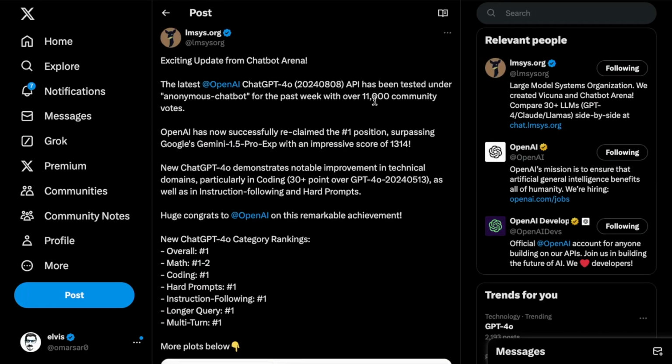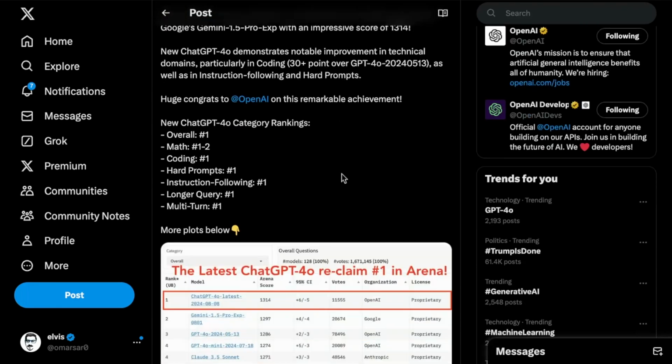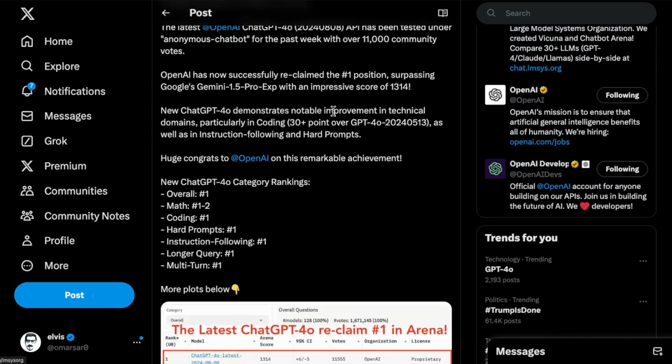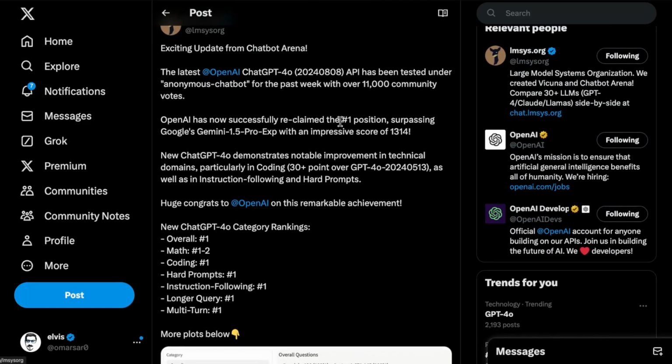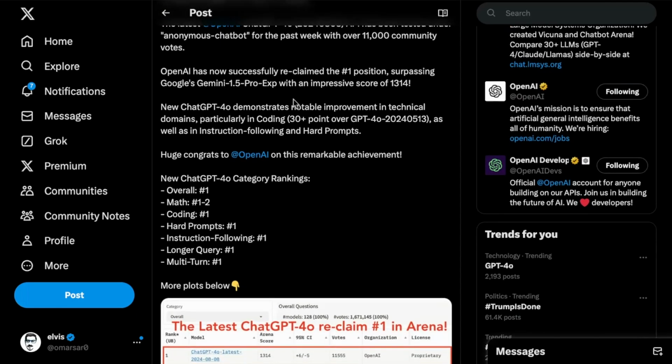The LLM says updated the chatbot arena, and what's remarkable with this particular model, the ChatGPT-4o 2024-0808, which is just the ChatGPT-4o latest, as I mentioned here. You will see tag here. So the date stuff was a little bit confusing, but that was clarified already. And this is a model that probably a lot of people have been testing under anonymous chatbot. So it received over 11,000 community votes, and this apparently now successfully reclaimed the #1 position, surpassing Google Gemini 1.5 Pro experimental. We did a video on this. I will link it down in the description box.